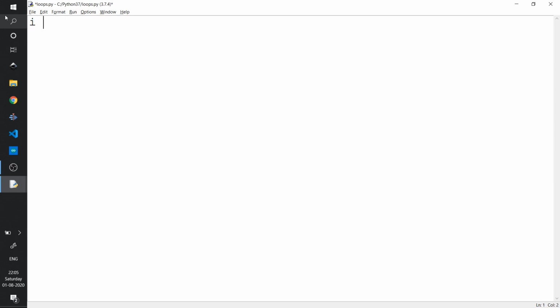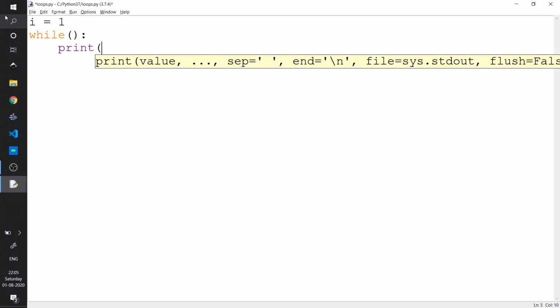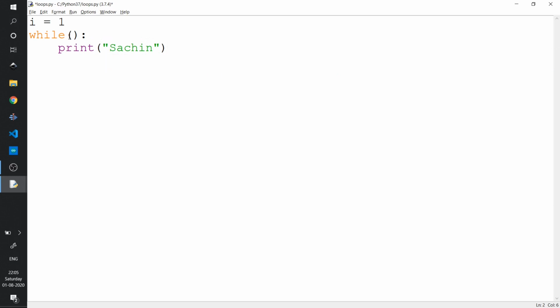We will first declare a variable i, which I would initialize to 1, and then I will use the while statement. In the syntax of while, we will have to write the while keyword, and in the brackets we will have to write a condition. Now this condition is checked every time and it decides whether to enter the loop or not.